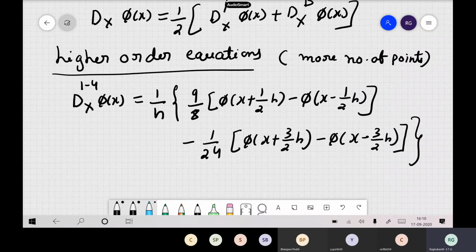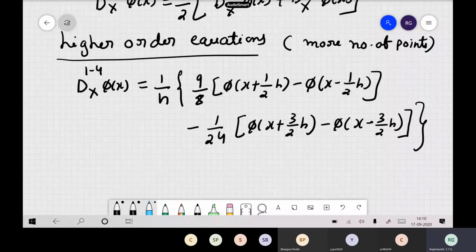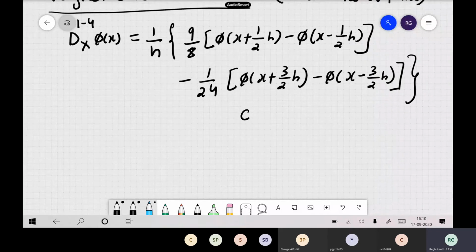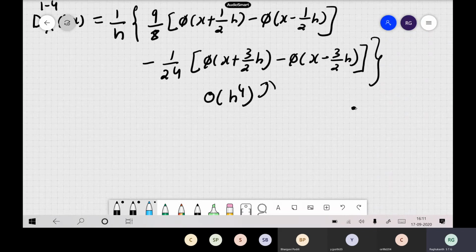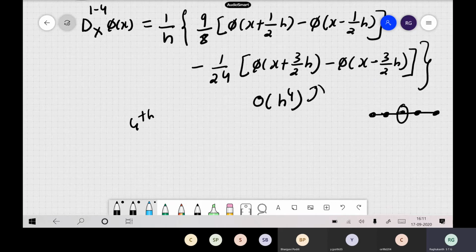Here you have used how many points? 4 points. Now this will give you much better results. So here the error order will be h to the power of 4. Which means, for computing the derivative at a particular point, you are using many points: this point, this point, and this point also. If you include more number of terms, then you can decrease your error itself. This is generally what we call the fourth order accurate approximation. So it is like a fourth order approximation.